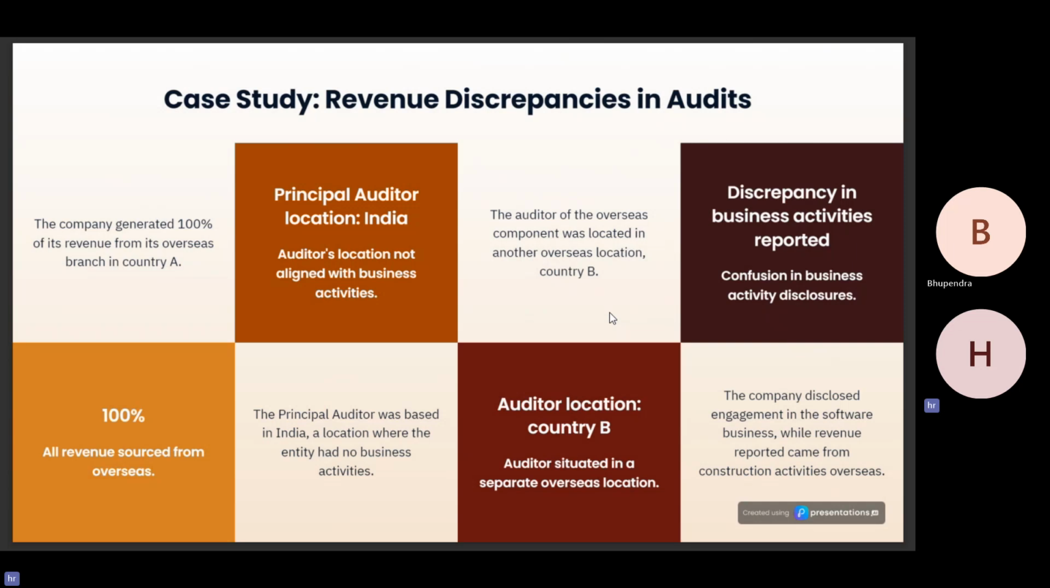The component auditor of that company is in country B, which is not even the country in which the branch was located. When the group financial statements were formed, the principal auditor said that the company is in the software business. But when the NFRA, which is responsible for reviewing the public interest companies' corporate financials, reviewed them, they identified that the company's main income is from the construction business.